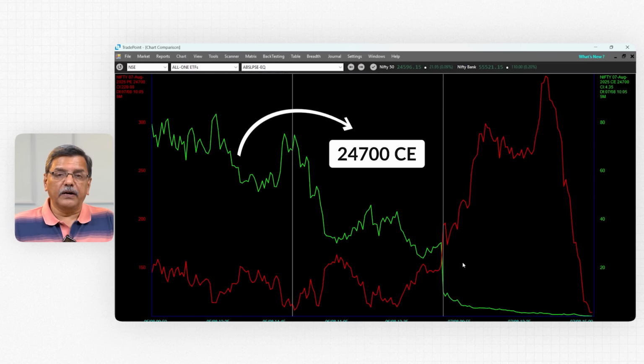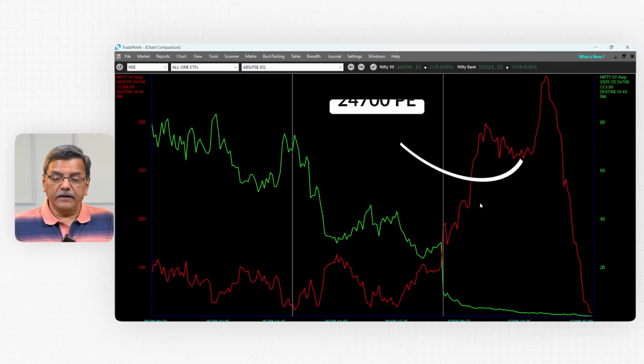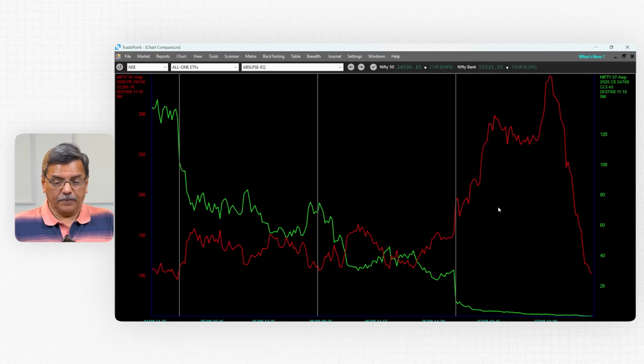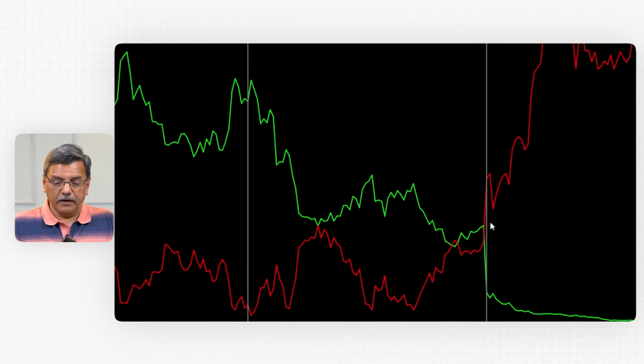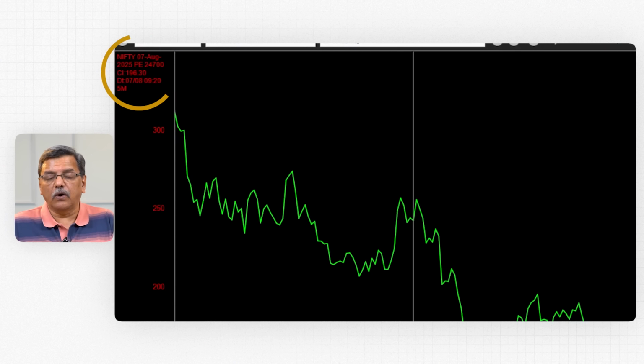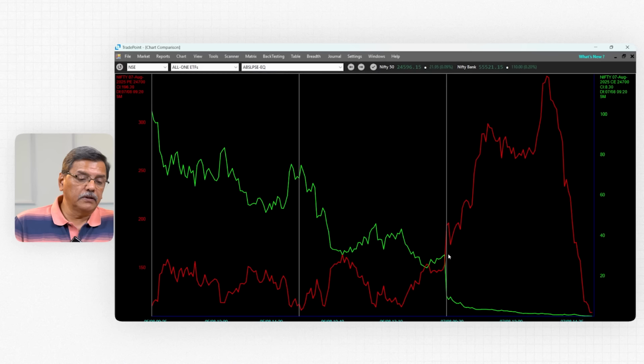So the green line is the 24,700 call, the red line is the 24,700 put. Here you will see in the morning, if I take the cursor to the morning, on the right hand side, the 24,700 call was just 8 rupees 30 paisa, and on the left is the price of the put, which is 196.